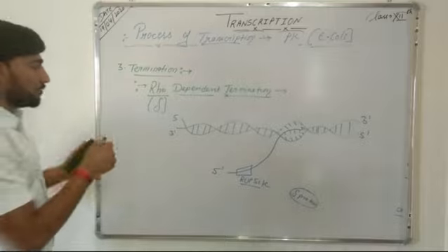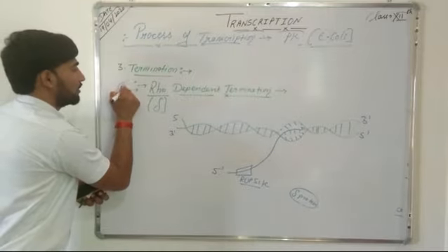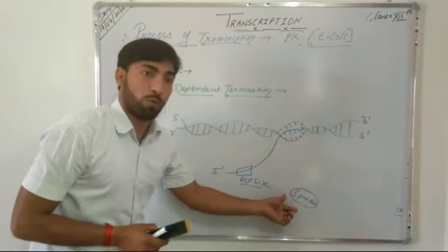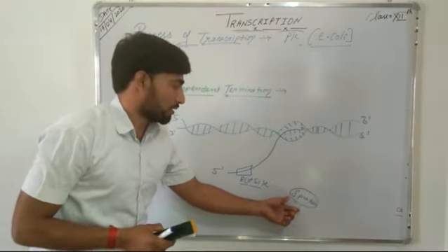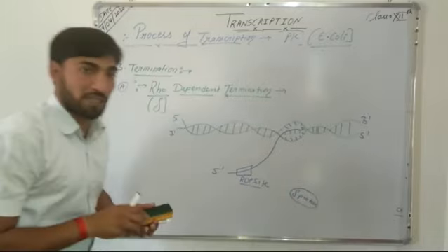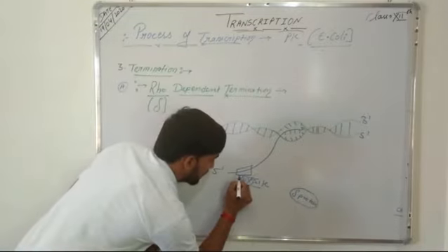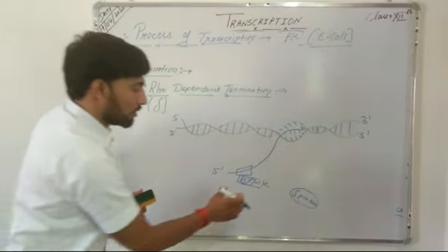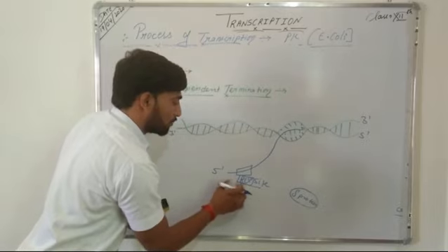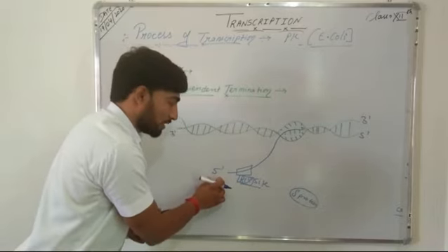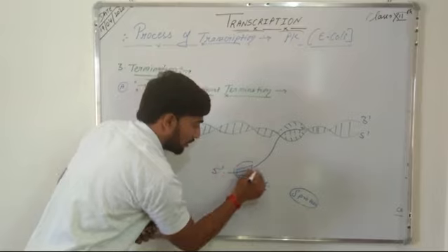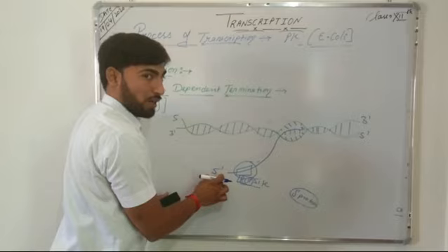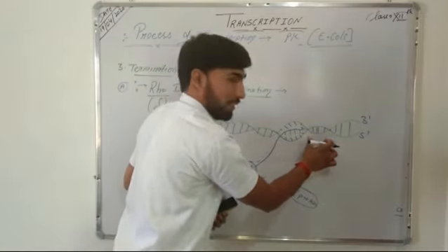Now in case of the rho dependent termination process, the rho protein binds on a rut site. This is the rut site, that is rho utilization site. So the rho protein binds on the rut site present on the synthesized RNA molecule, and then moves along the length of this RNA molecule and reaches the terminator region.